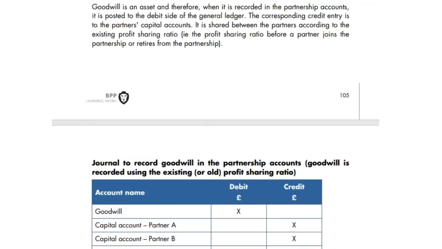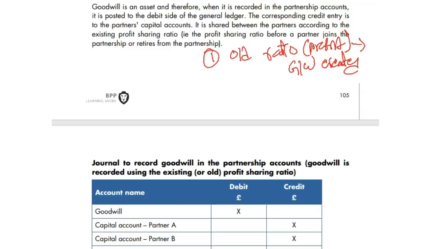Before I jump into it, let me tell you, first, goodwill will be based on the old ratio, old profit sharing ratio, we call it GW, goodwill created. Old ratio means existing partners' ratio.